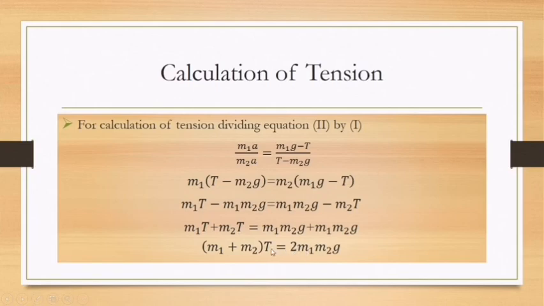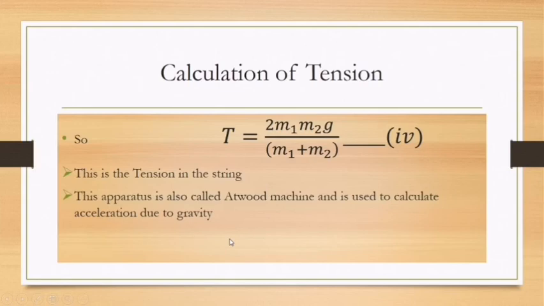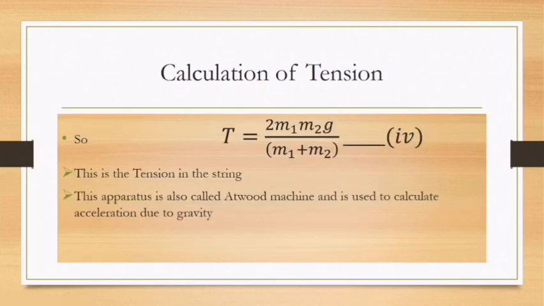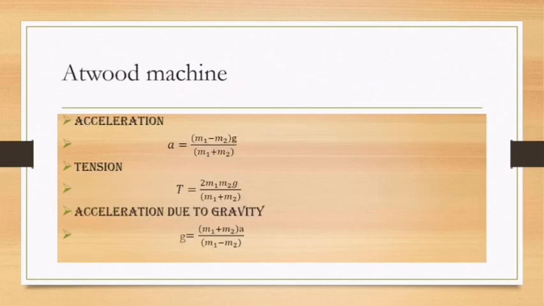We are going to calculate tension, and here M1 plus M2 is multiplying. When we shift it to the right-hand side, it is divided, and we get tension as 2M1M2G divided by M1 plus M2. This is the tension in the string, and this apparatus is also called the Atwood machine, and it is used to calculate the acceleration due to gravity.